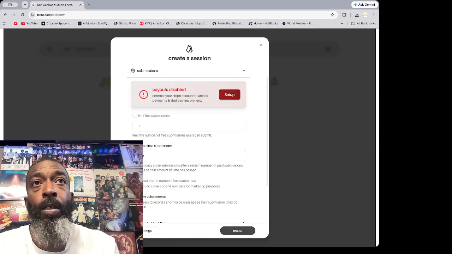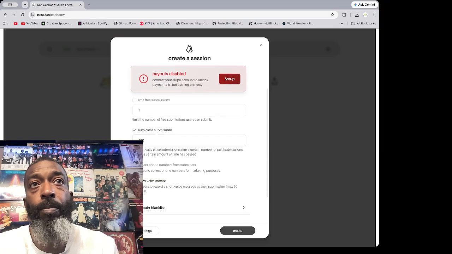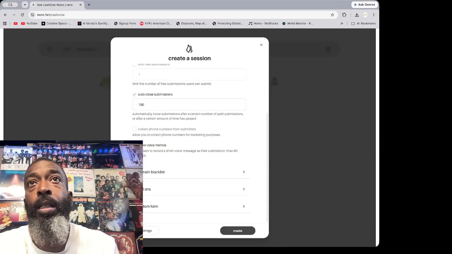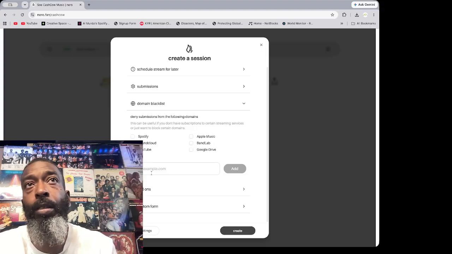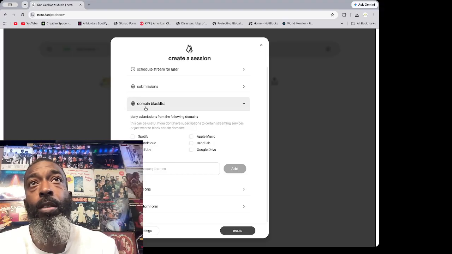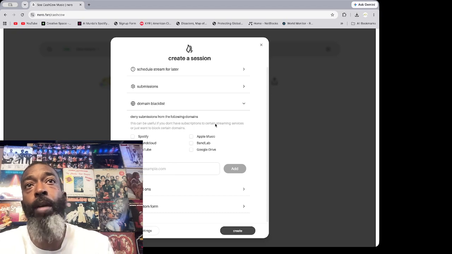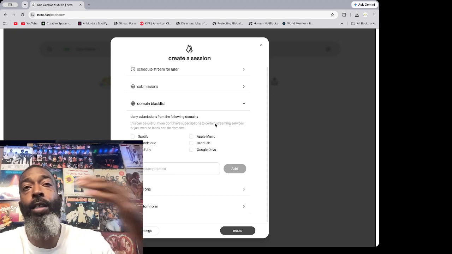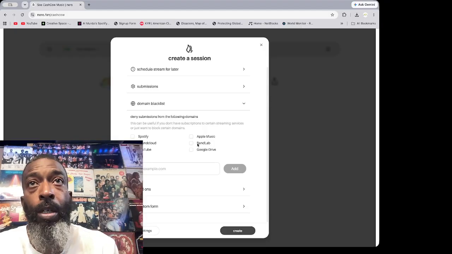You also got this down here: collect phone numbers from submitters if you want to do that. Allow voice memos. I'll put that on there just in case somebody wants to say something, but most of the time they don't. Now this is the domain block list. You can deny submissions from certain domains so they can't use that link to submit. If you want to, you can block Google Drive.